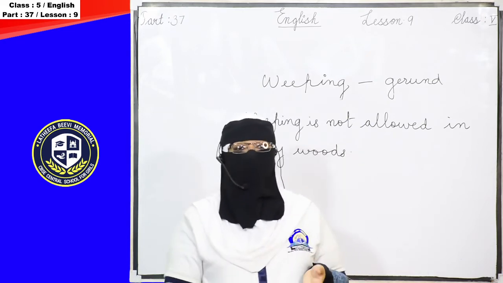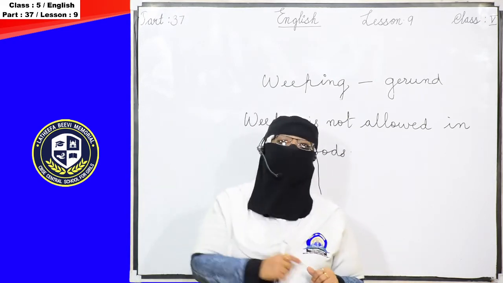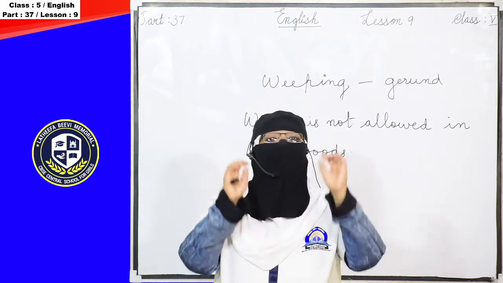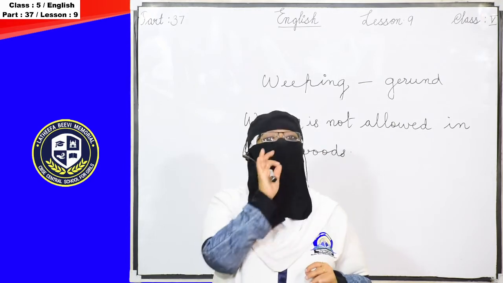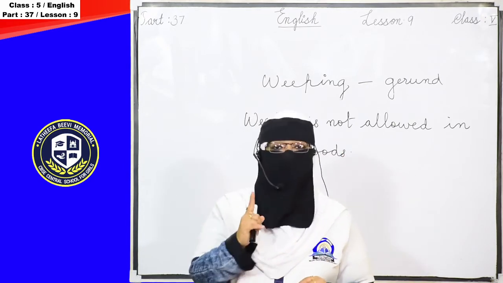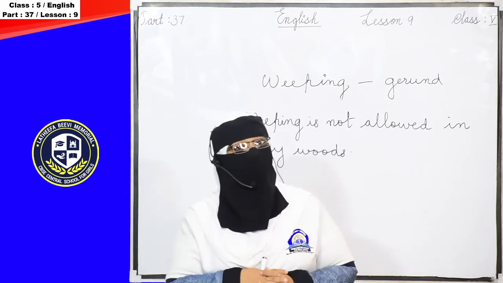What is the definition? You have to learn the definition only, then you will be able to catch the things whenever you see something. So when a verb ending with ing is used as a noun in a sentence, that is known as a gerund.